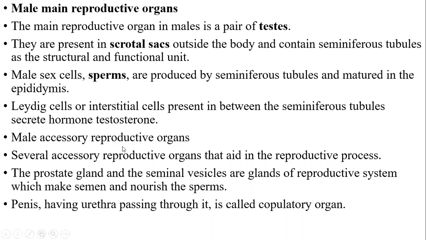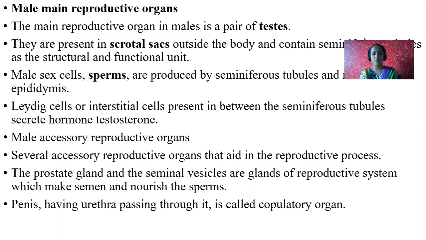Next, male accessory reproductive organs. Other than testes, there are accessory reproductive organs in males. Let us see what those are. Several accessory organs that aid in the reproductive process are the prostate gland and seminal vesicles. These two are the glands of the reproductive system which make semen and nourish the sperms. I will show you the picture where exactly the prostate gland and seminal vesicles are.